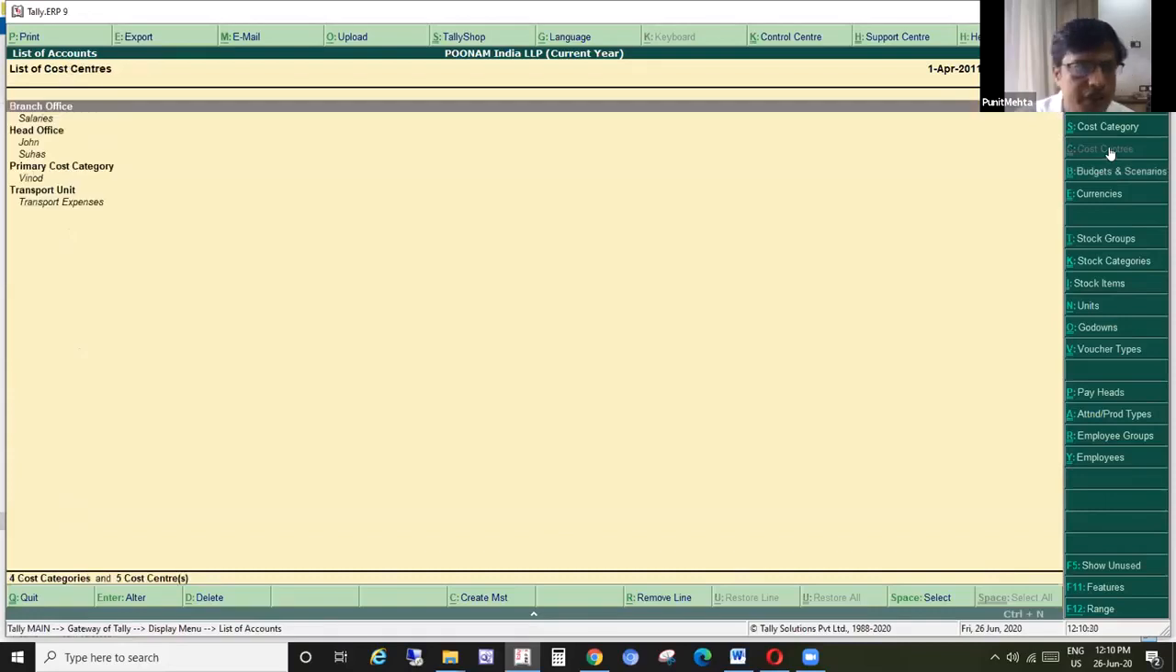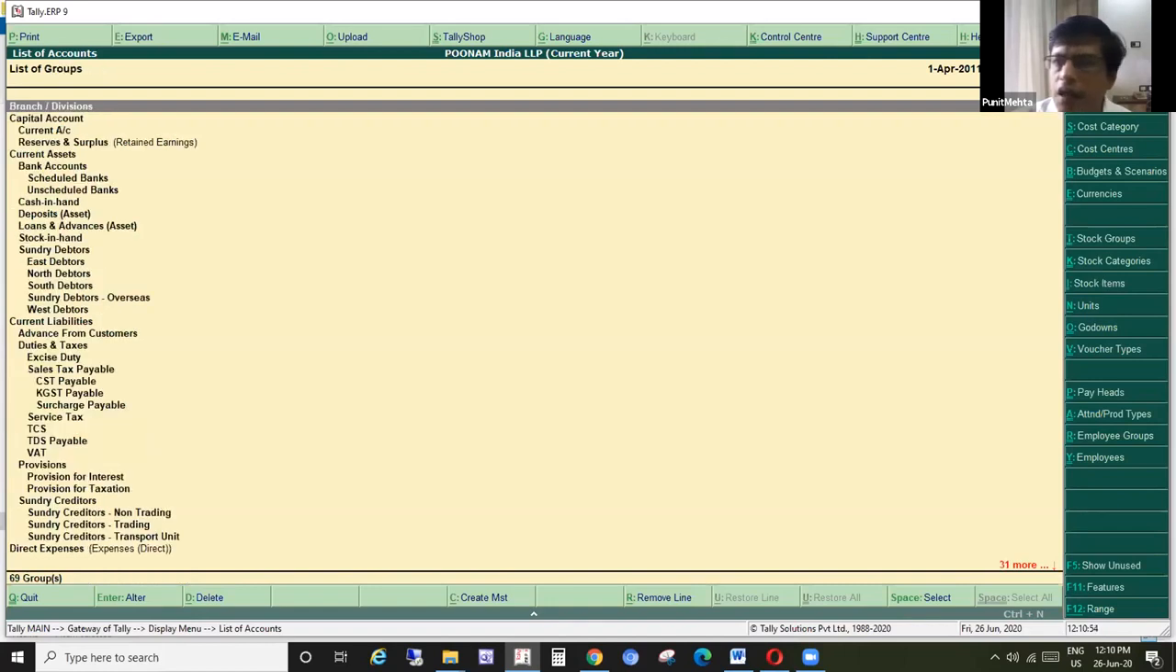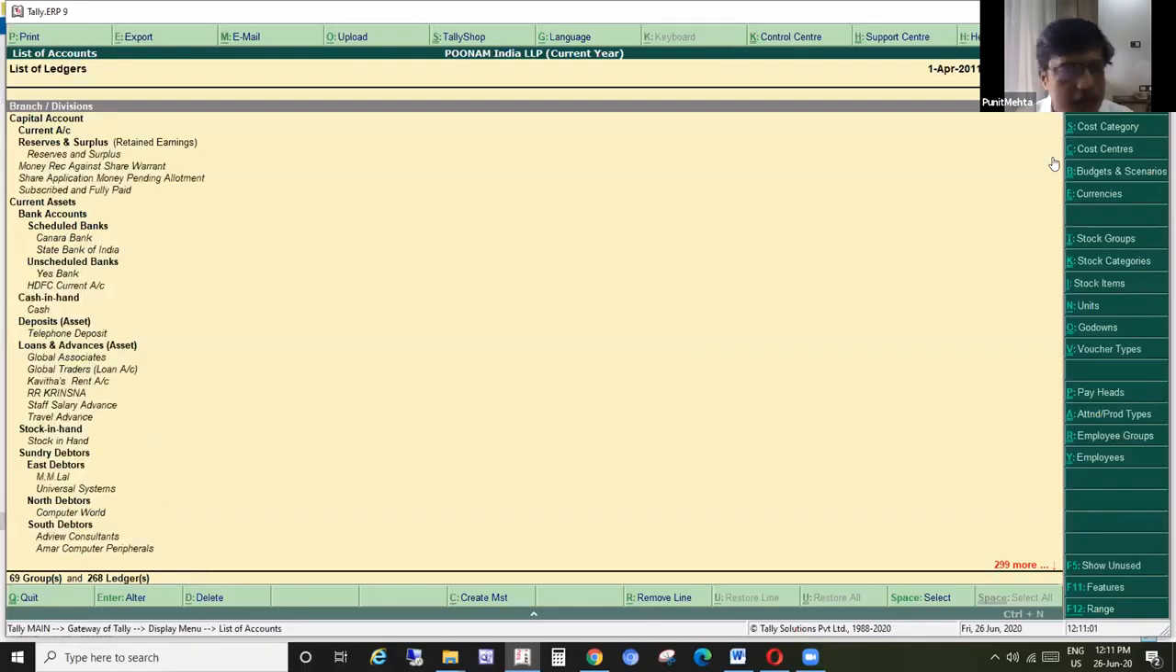For that we can have a separate session. But at the cost center level, branch office, head office, they've created some names and those are there. What is cost center, cost category? We will come to that a bit later maybe. But these are all the MIS part. For us, in auditing, what is important is the stock items, how many stock items are there, and the ledger view. This is the ledger view.